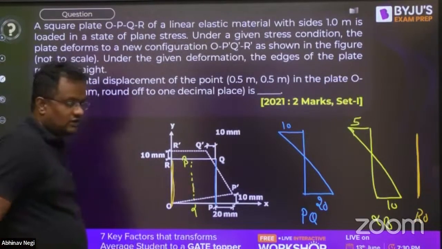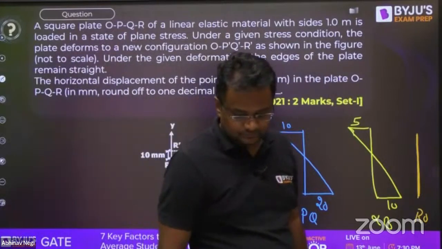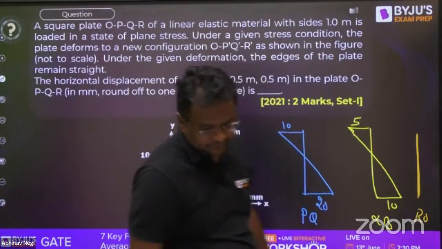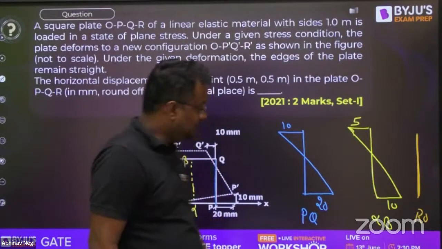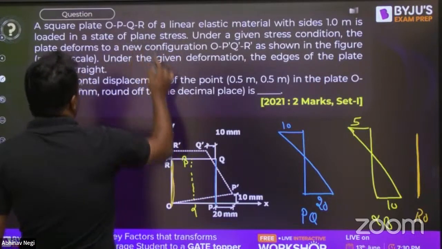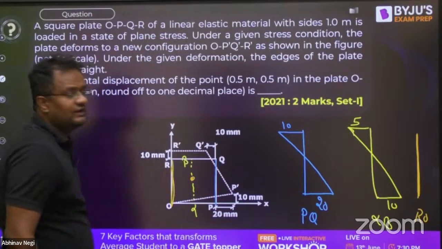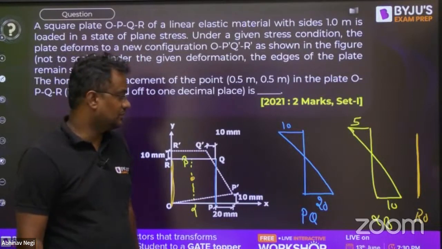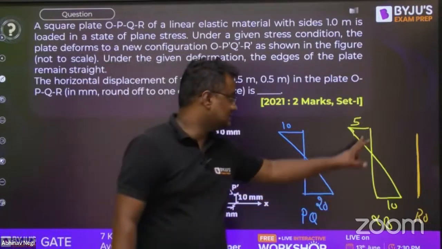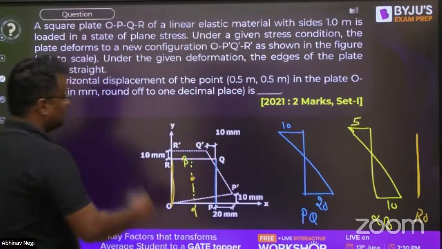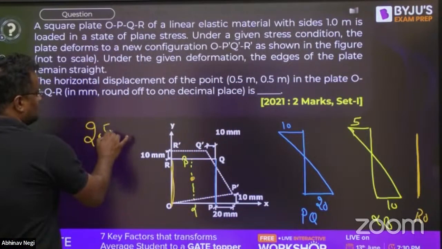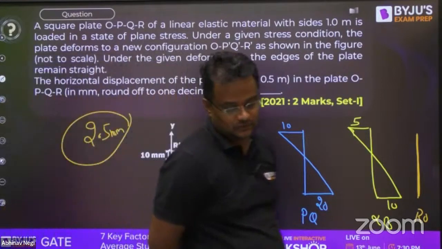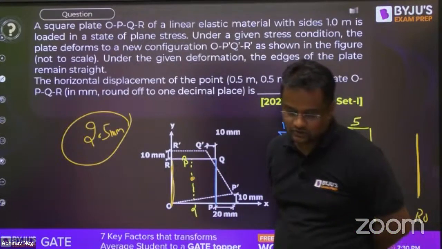Here, what will be this? Tell me, please. Okay, this is 1 meter. So at this center, it will be 2.5. It will be 2.5, guys. Give me yes or no, please. This is 10, this is 5. So at the center, it will be 2.5 from interpolation, right? Give me yes or no if you have understood this or not.